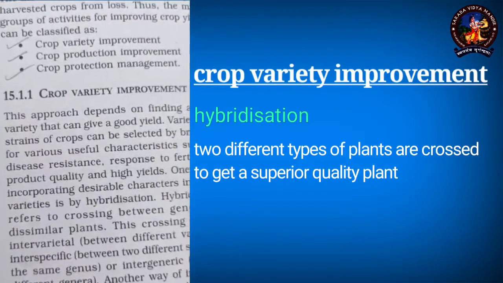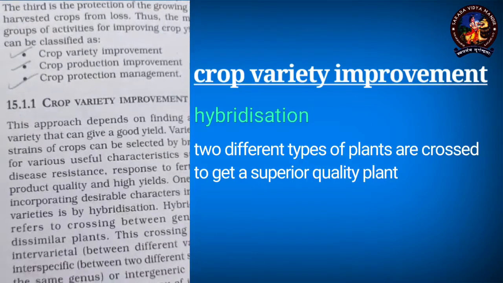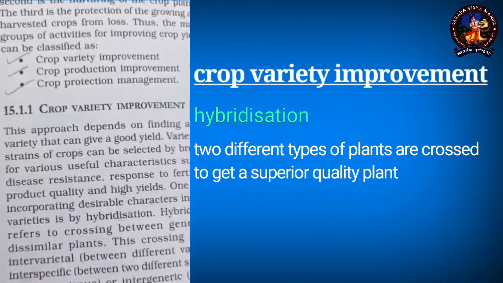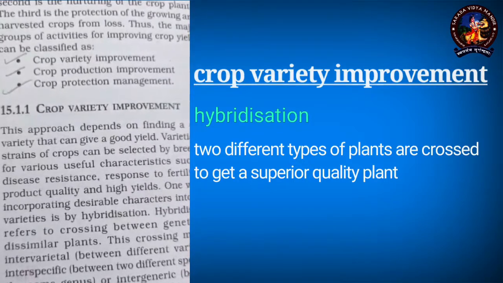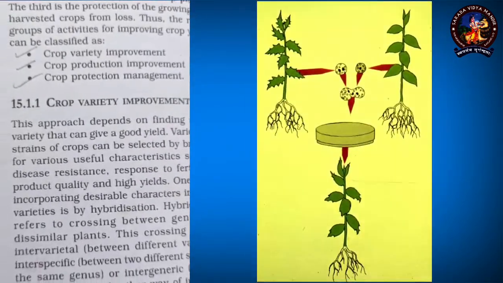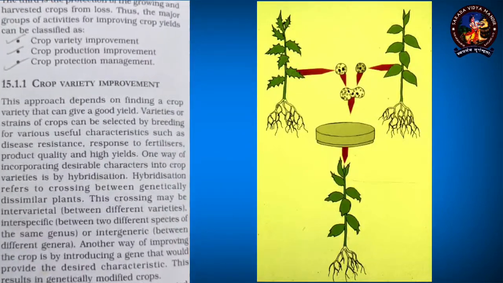That means the 2 parental characters which we want to be present in the crop, that technique is called your hybridization. So it is a crossing between 2 dissimilar plants. As a result of hybridization, we get a crop of our desire.